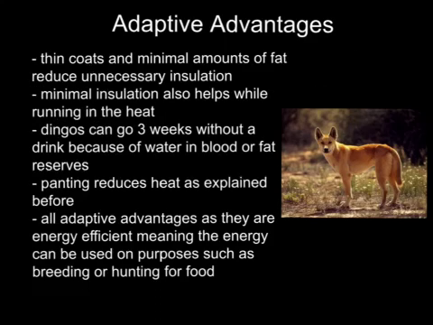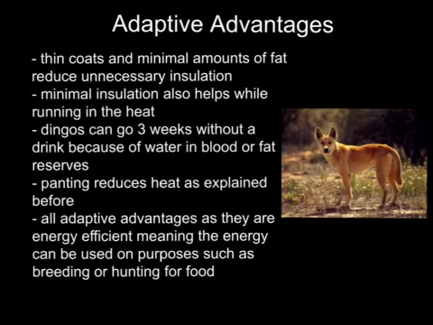The dingo has many adaptations to help it survive in the wild. There are a few adaptations I found which help it to survive in the hot Australian desert. Their thinner coats help them to stay cooler in hotter areas, and their minimal amounts of fat mean they are not being insulated when it is unnecessary. The small amounts of fat stored are also an advantage for the dingo while they are running, as they will not feel the heat as much as an animal which stores lots of fat trying to run in the same temperatures would.